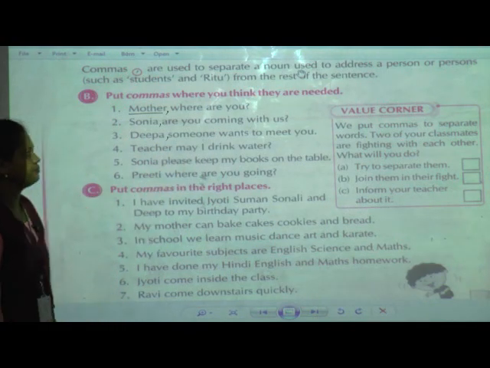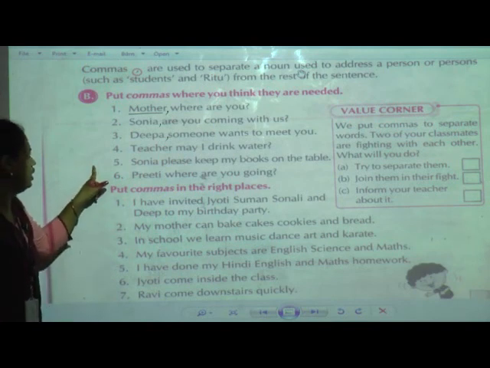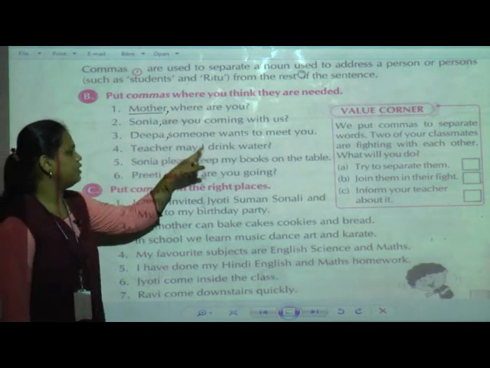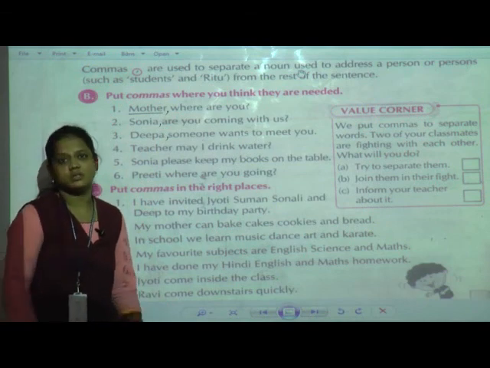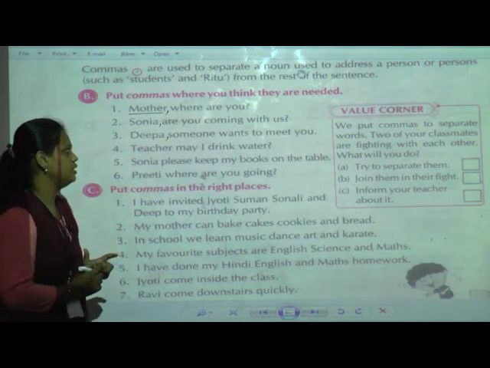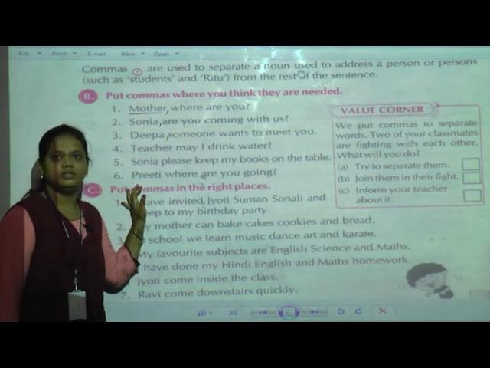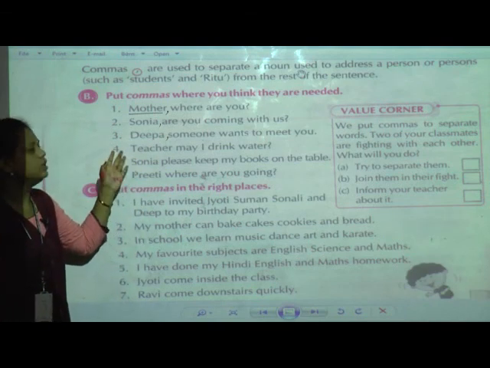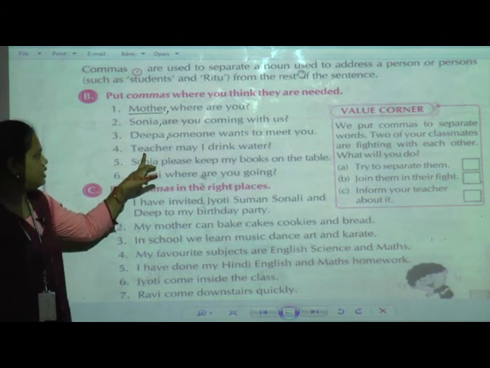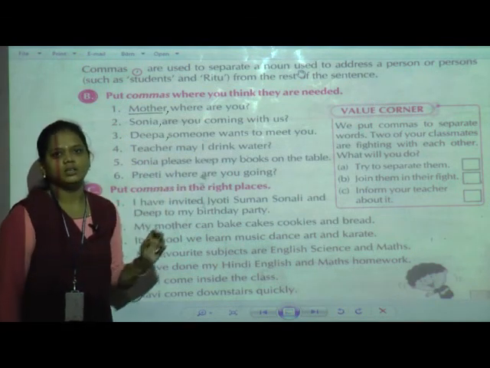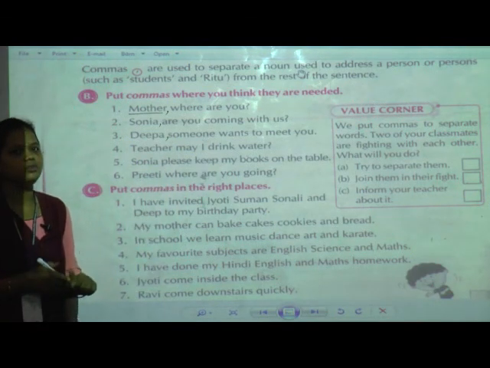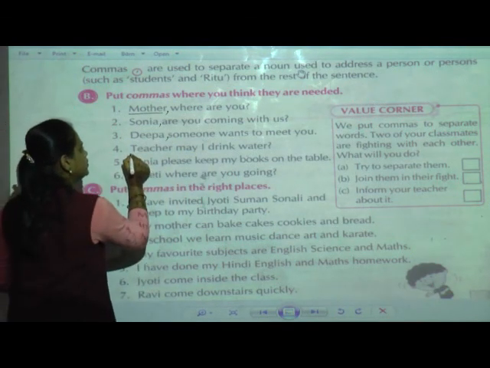Okay. Now the fourth one, "Teacher, may I drink water?" See, mostly students are going to ask this question. You also ask this question to your teacher: teacher, may I drink water? Now here, what is the noun? The noun is teacher.